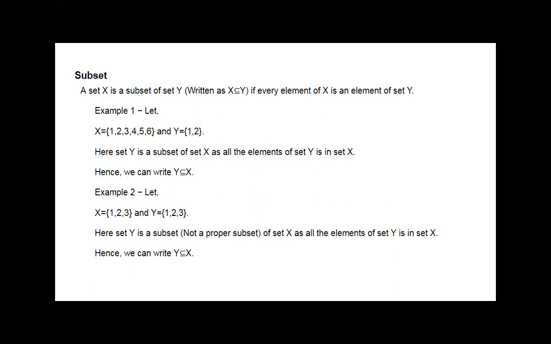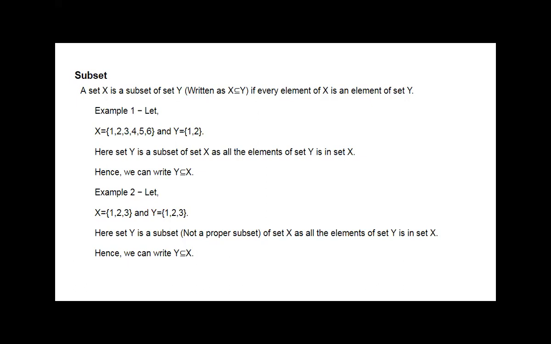Set Y is a subset of set X, as all the elements of Y are there in the set X. Hence we can write Y is a subset of X. In the example, we can say that Y is a subset of X because Y contains the elements 1, 2, and X contains the elements 1, 2, 3, 4, 5, 6.